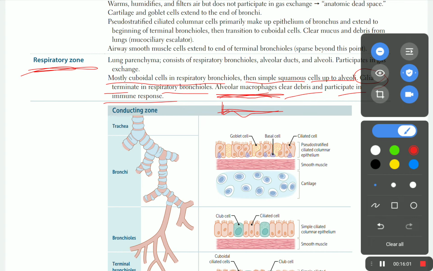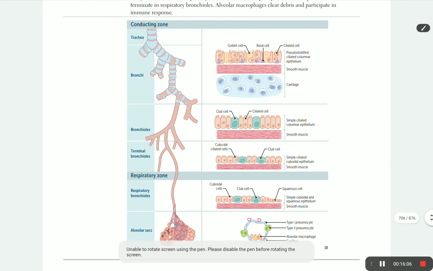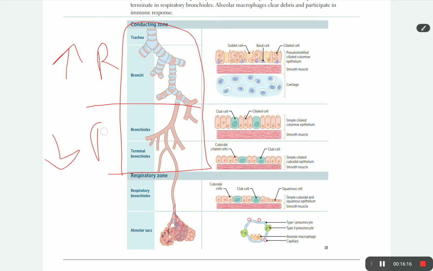So in this photo, we can see the conducting area till the terminal bronchiole. Up to here it's high resistance and here is low resistance, because the earlier part is composed of cartilage and can't be dilated, while here there is no cartilage, so it can be dilated.